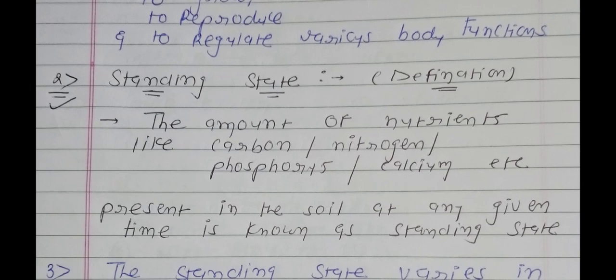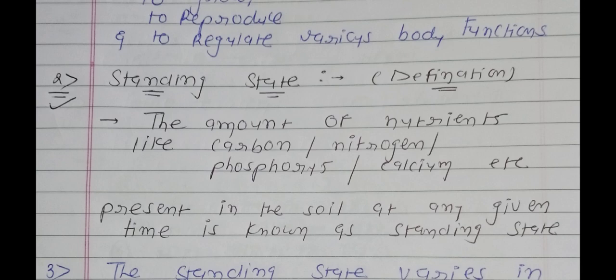Okay, point number 2. Now in point number 2 we will talk about one definition which is known as standing state. Underline this definition. Okay, it is important for 1 mark. So what is the meaning of standing state? First point, we can say that it is the amount of nutrients. Amount of what? Amount of nutrients. Nutrients like carbon, nitrogen, phosphorus as well as calcium.